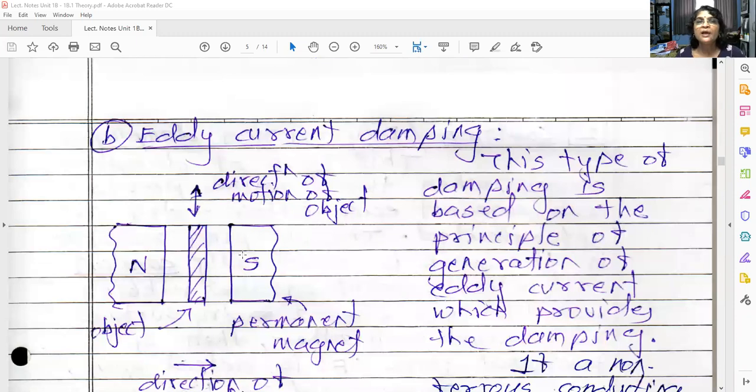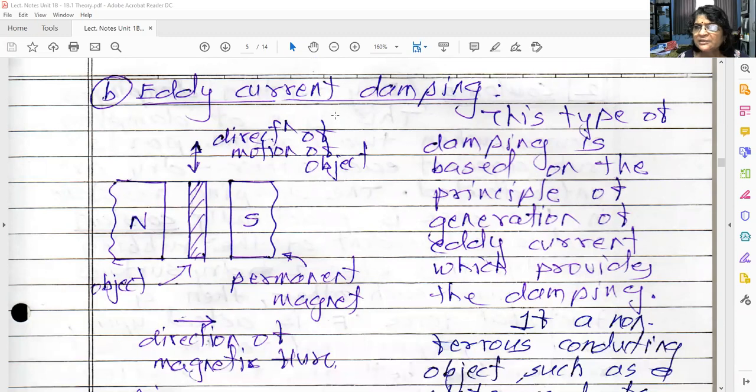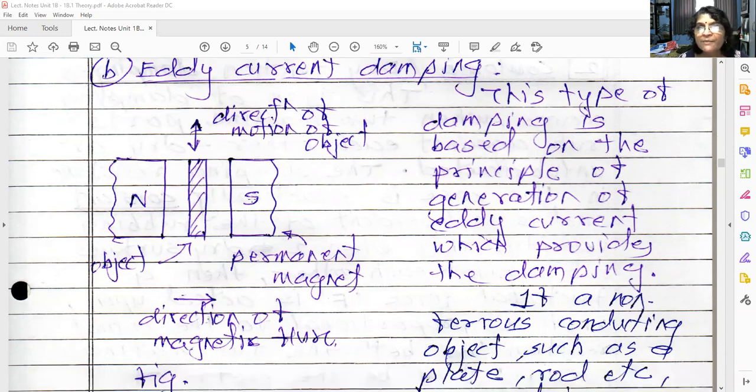Now the second type of viscous damping is eddy current damping. This theory you already know from maybe 9th or 10th standard. What do you mean by eddy current? Here we are going to see how the induced eddy current provides damping. Consider this figure. There are two permanent magnets having north and south poles, and this object is moving in between the permanent magnets in the vertical direction.